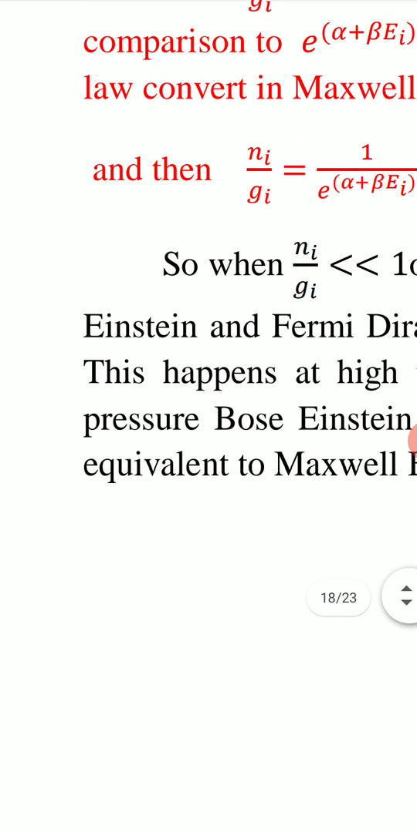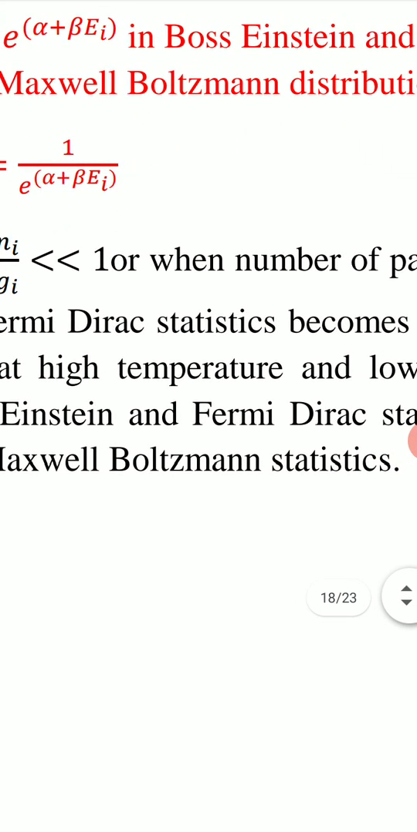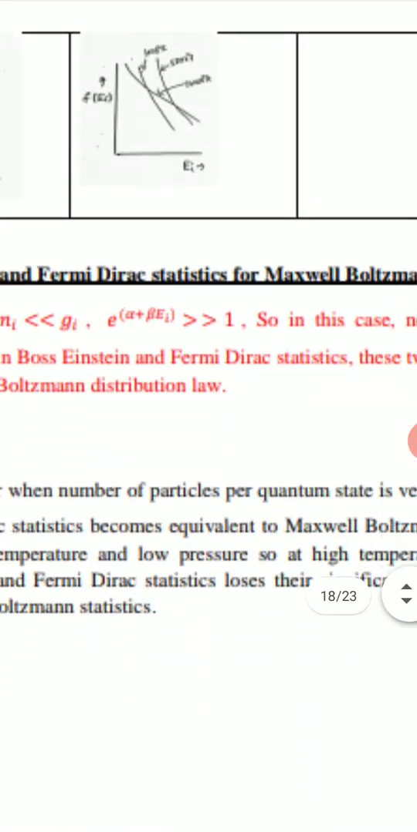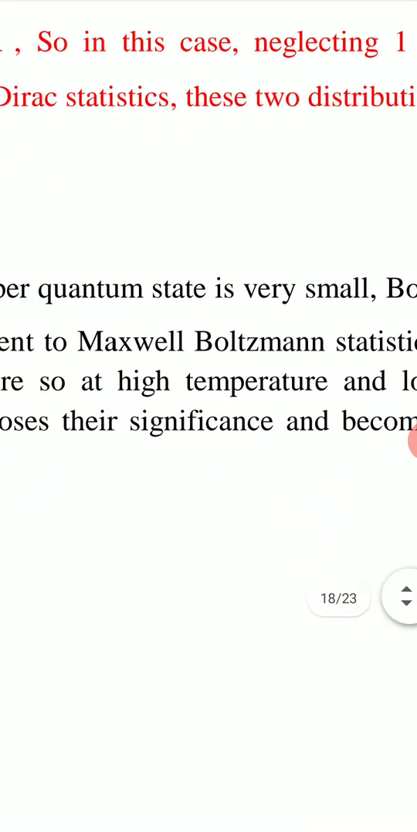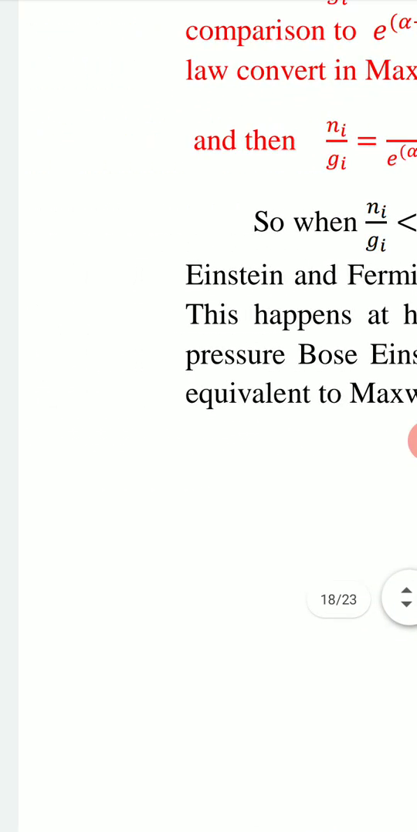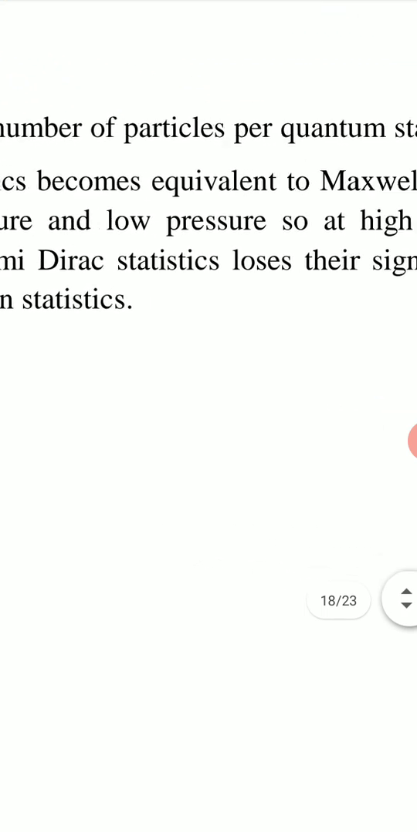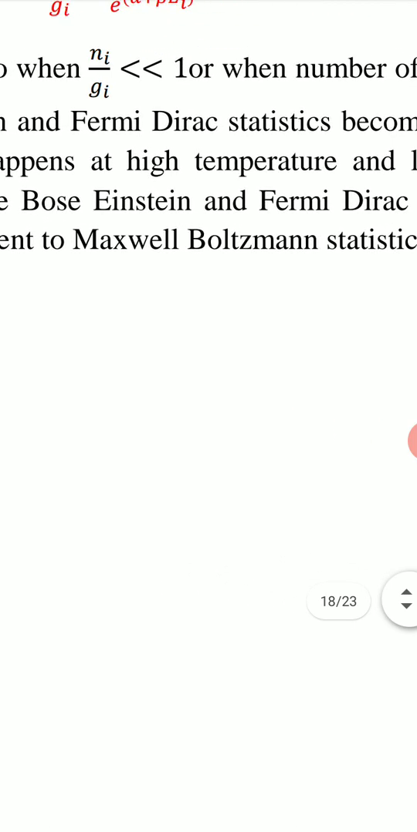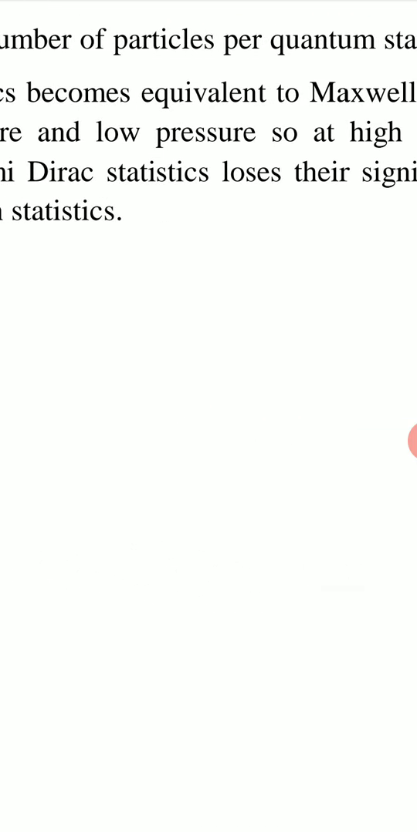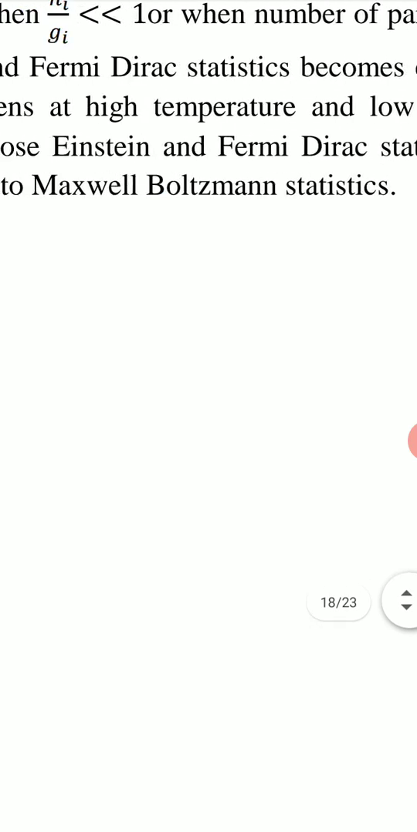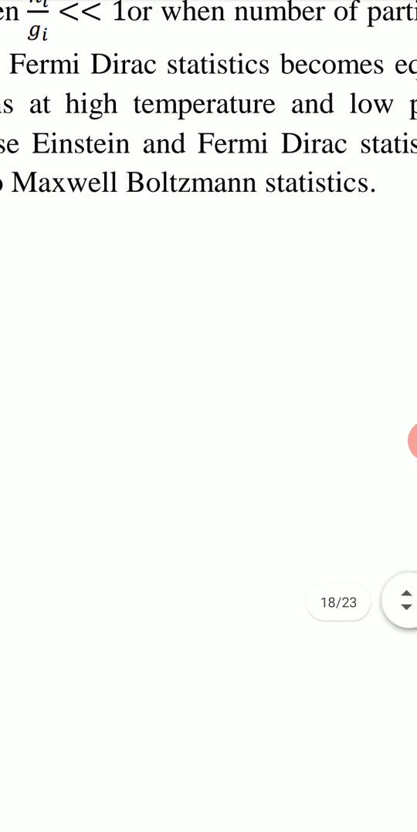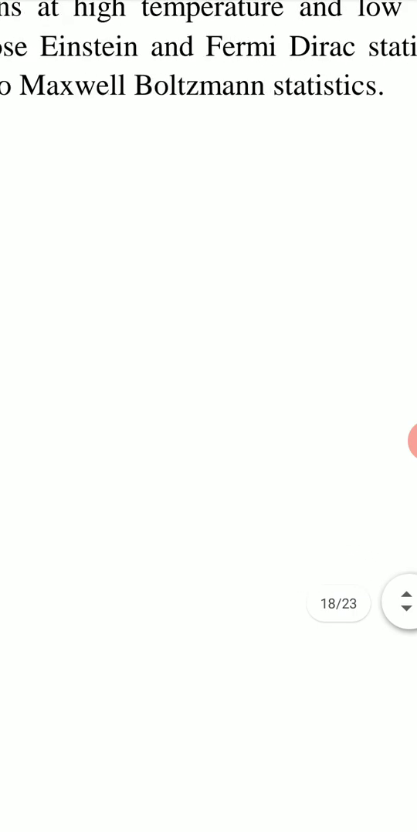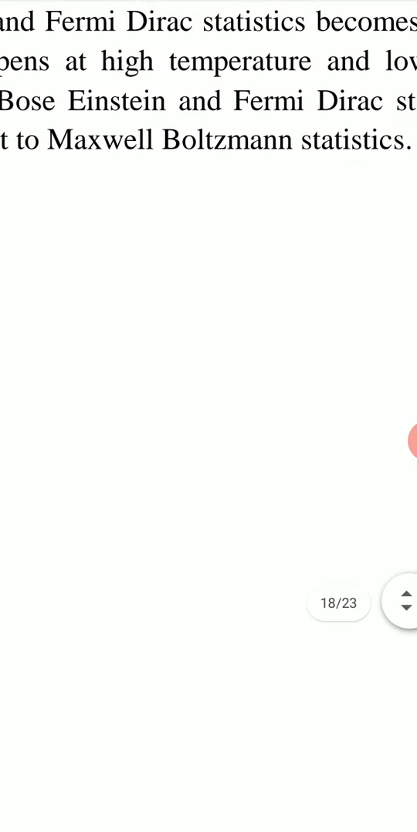So when Ni upon Gi is much less than 1, or when the number of particles per quantum state is very small, Bose-Einstein and Fermi-Dirac statistics become equivalent to Maxwell-Boltzmann statistics. This happens at high temperature and low pressure. So at high temperature and low pressure, Bose-Einstein and Fermi-Dirac statistics lose their significance and become equivalent to Maxwell-Boltzmann statistics.